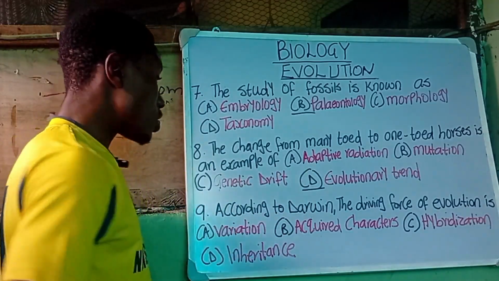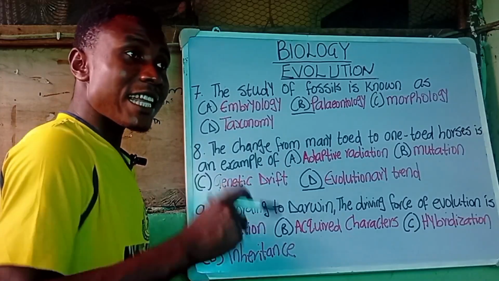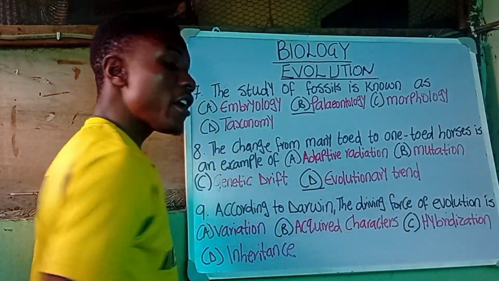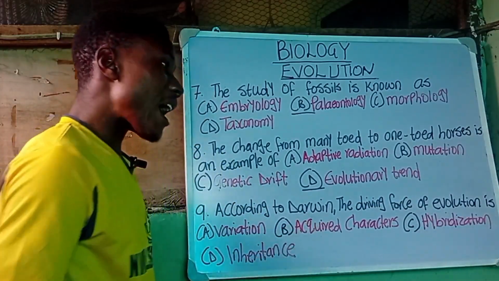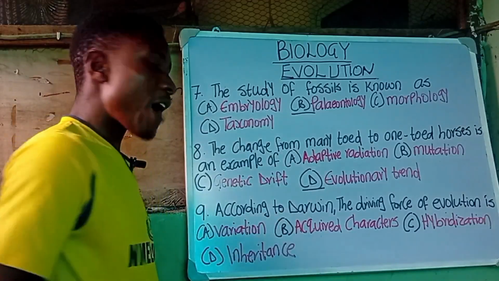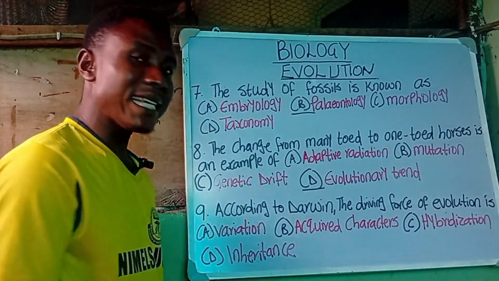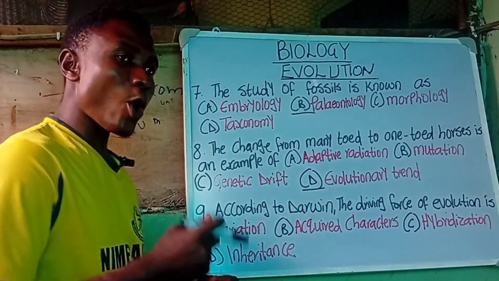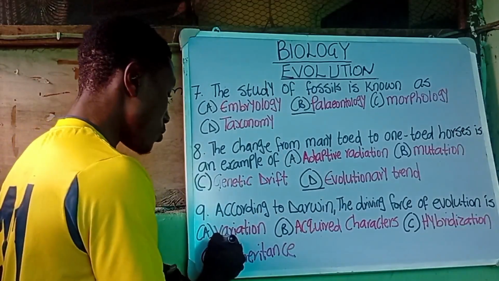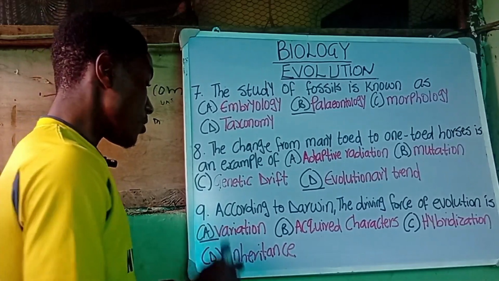The next question, question number 9, says according to Charles Darwin, in his Darwinism theory, the driving force of evolution is A. Variation, B. Acquired characters, C. Hybridization, and D. Inheritance. According to Darwin's observation, the driving force of evolution is variation, and that is option A, right?